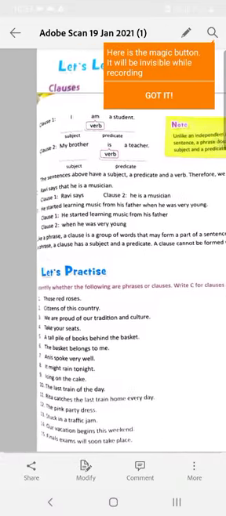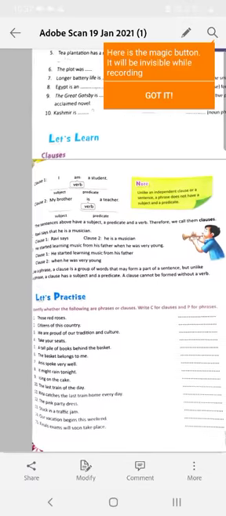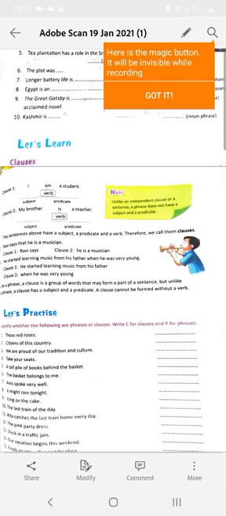Now coming to clauses. What is a clause? A clause is a group of words with a subject and a predicate. A clause is a group of words that contains a subject and a predicate. A clause may form part of a sentence or constitute a sentence by itself.